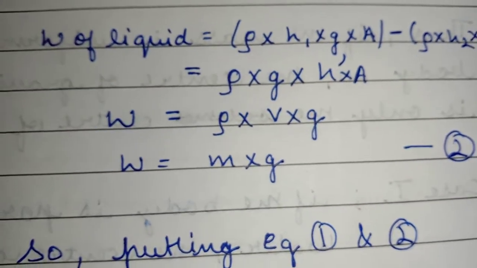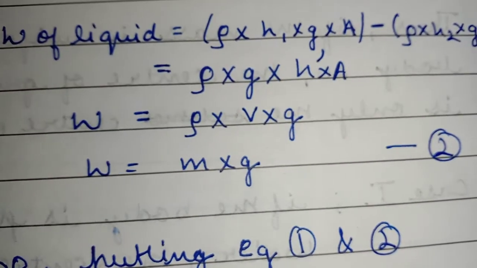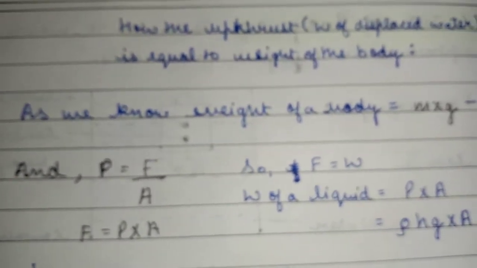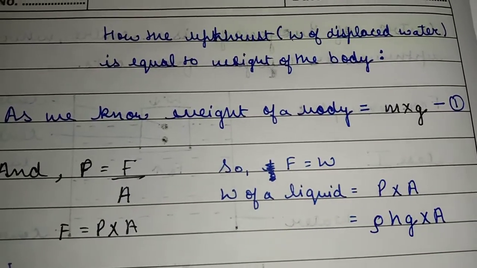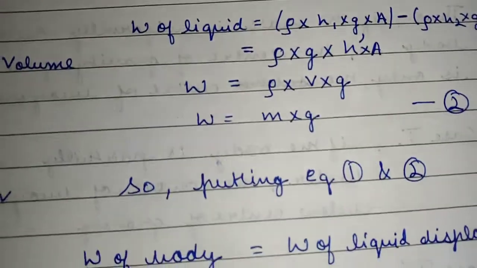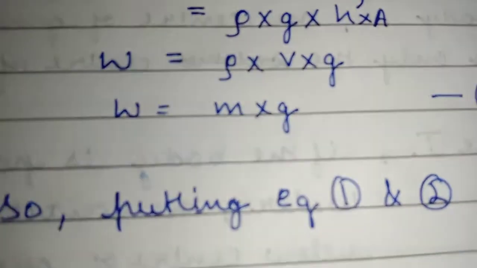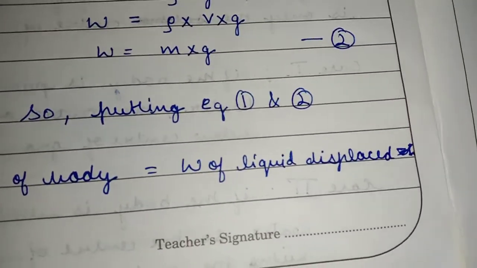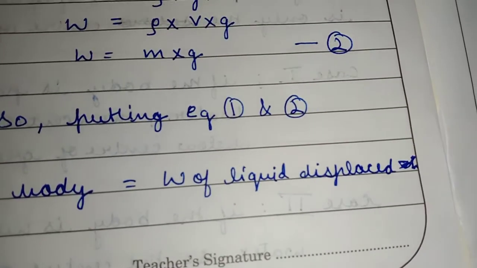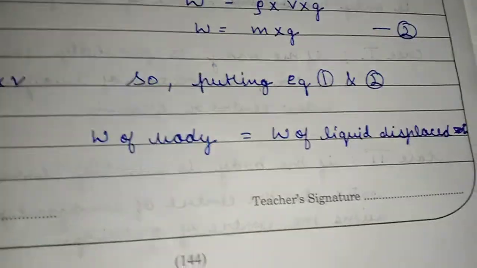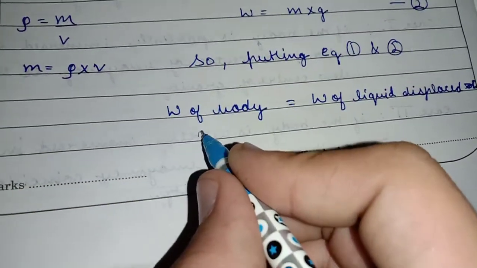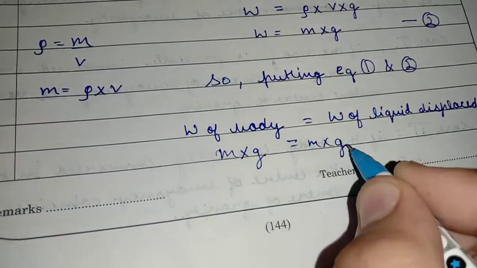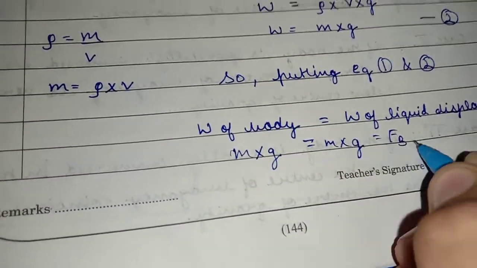So the weight of the liquid is equal to mass into acceleration due to gravity. Here we have seen the weight of the object, that is mass into acceleration due to gravity, and the weight of the liquid is equal to mass into acceleration due to gravity. So putting equations 1 and 2 together, we can say that the weight of the body is equal to the weight of the liquid displaced. This is also Archimedes principle, which is further equal to the buoyant force.